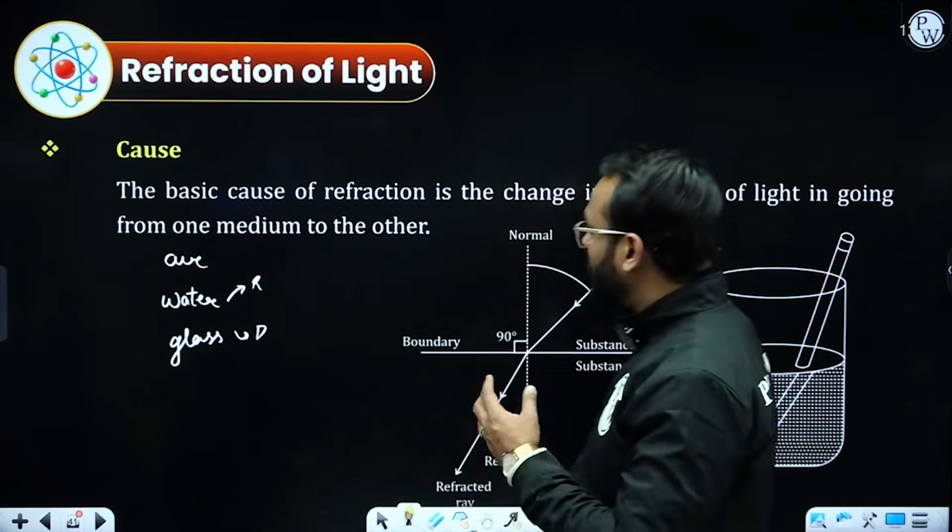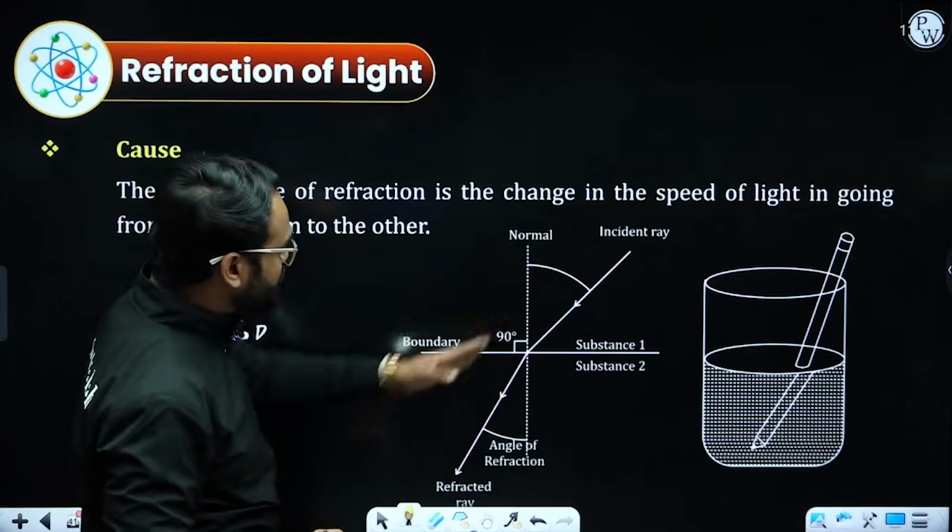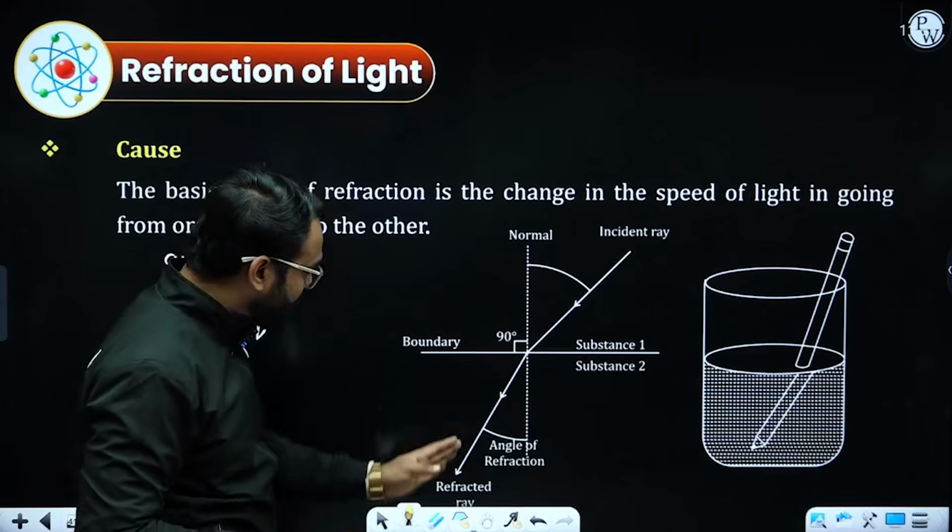Let's talk about a few other things. What are the causes? If we talk about the basic concept, the light is traveling from here to here.